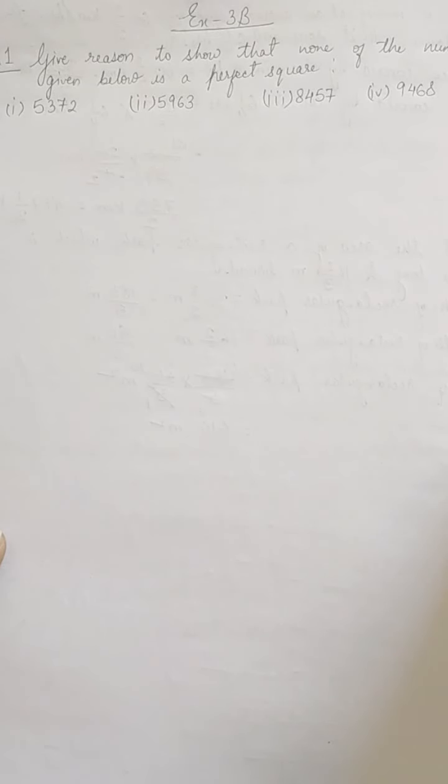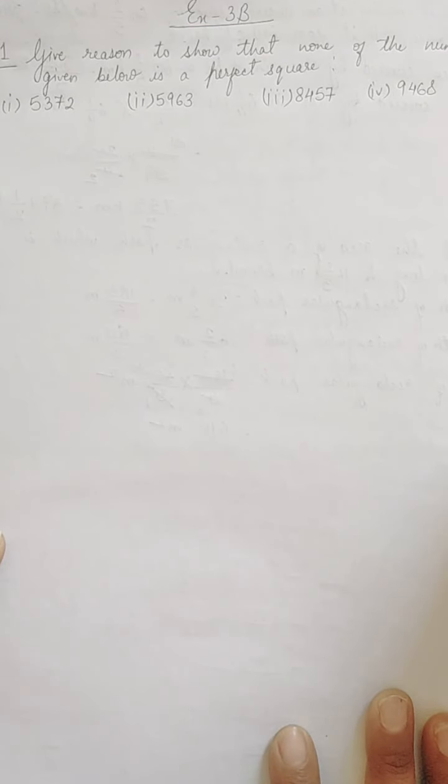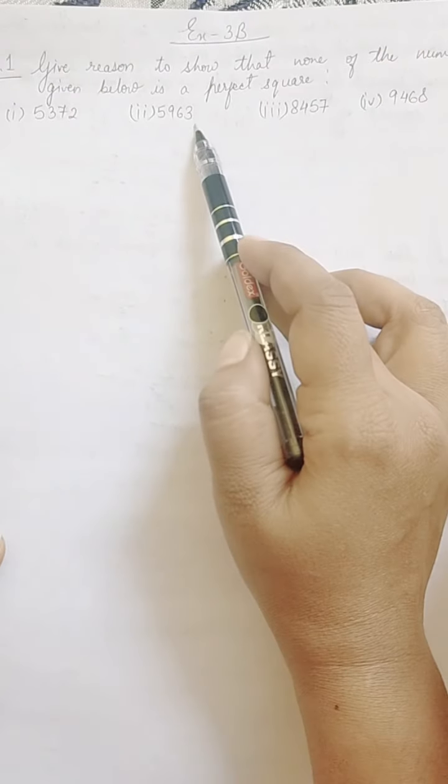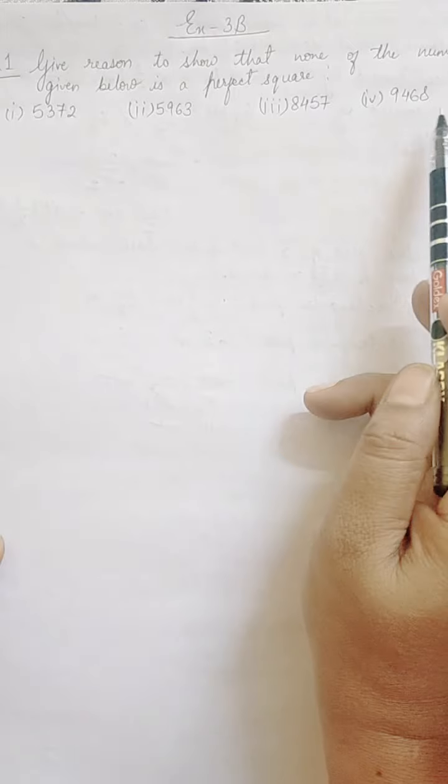Exercise 3B, question number 1. Give reason to show that none of the numbers given below is a perfect square. So from first to fourth, we have all the numbers. See here, this number ending with 2, this number ending with 3, this number ending with 7, and this number ending with 8. So we have property number 1.